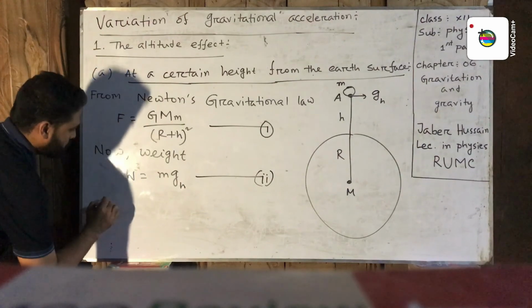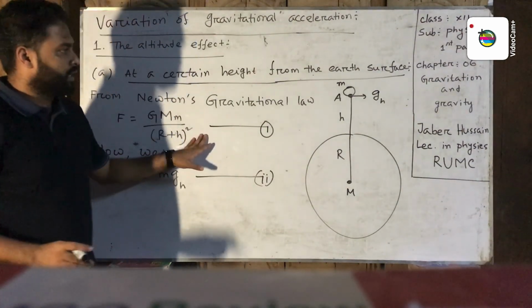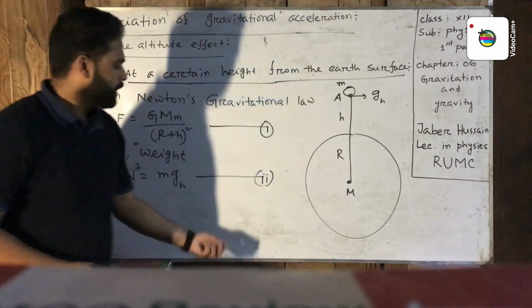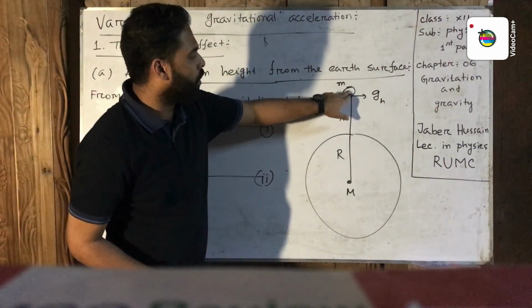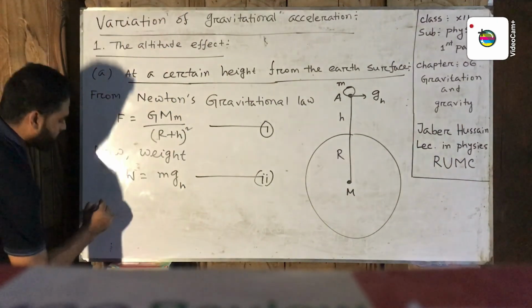Now equation 1 represents the attraction force between the object and the Earth, and equation 2 also represents the attraction force on the object by the Earth. So both are equal.